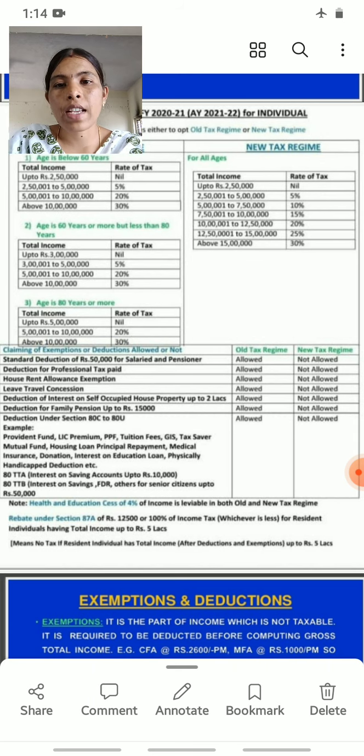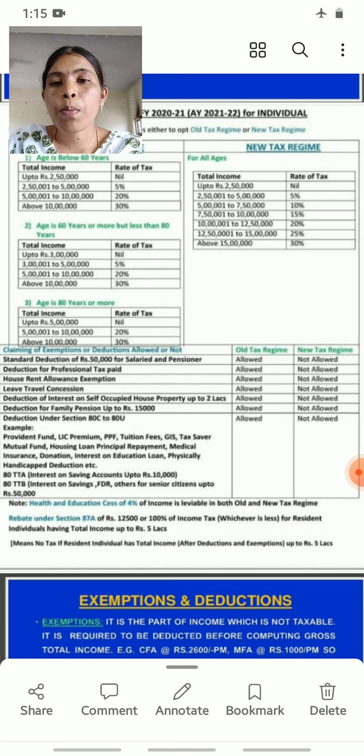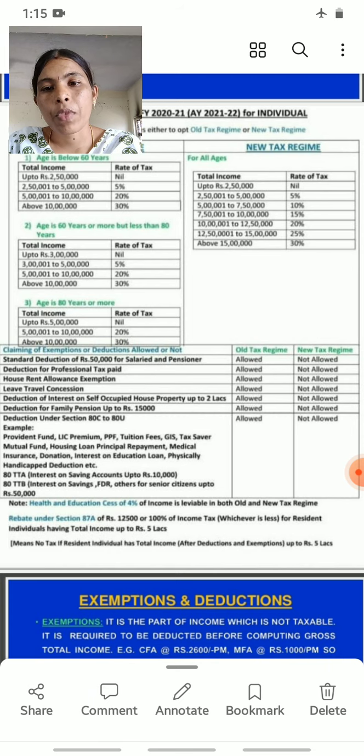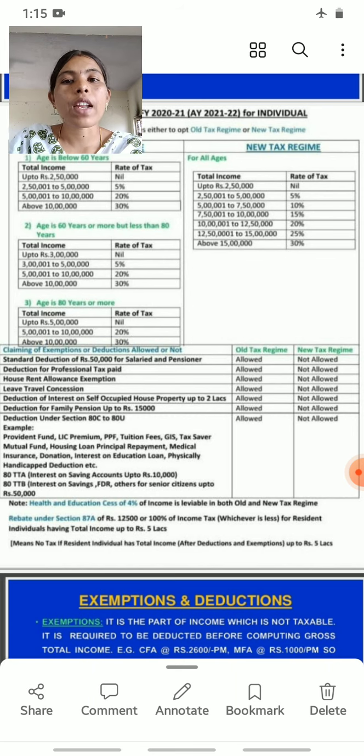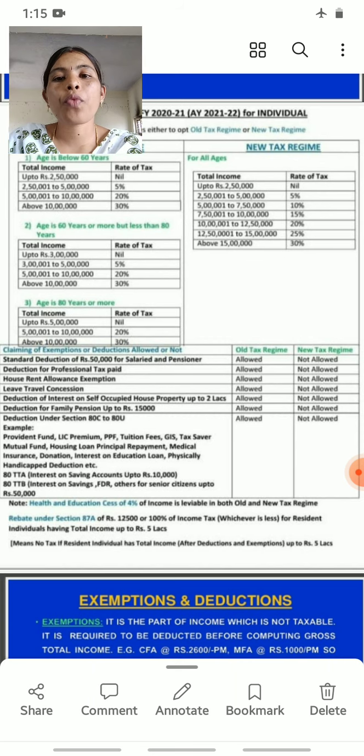So what is the tax rate? Let's see. Total income up to 3 lakhs rupees: the person need not pay any tax to the government, which means the tax rate is nil. Then next, 3 lakhs 1 rupee to 5 lakhs rupees for senior citizens.